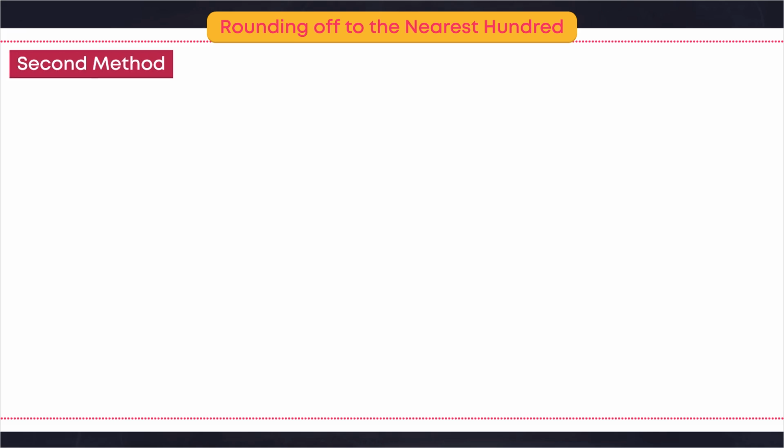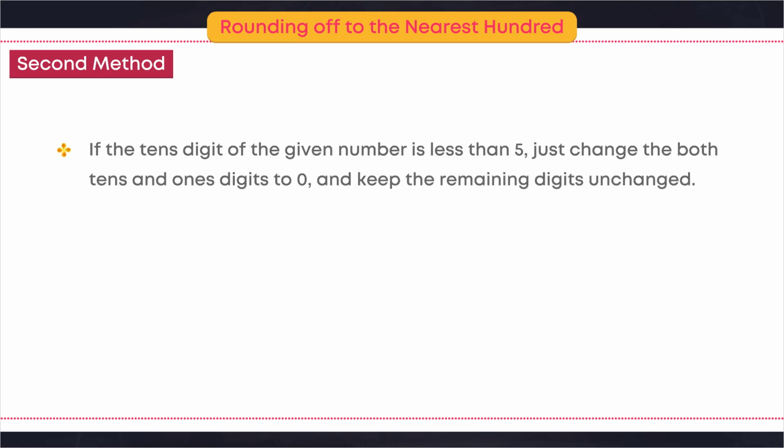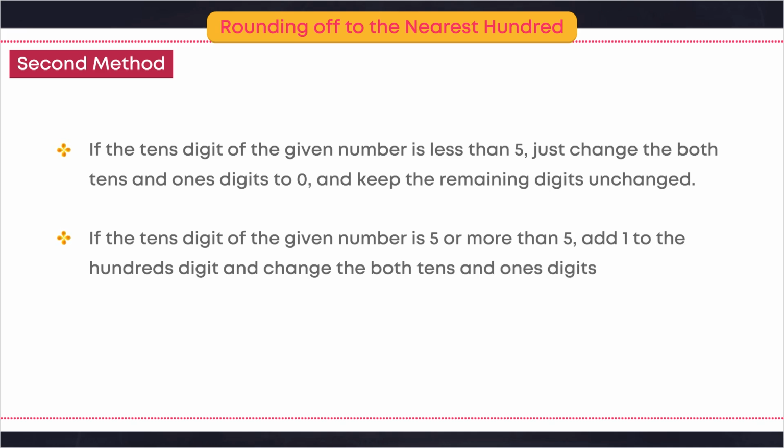Second method. If the tens digit of the given number is less than 5, just change both the tens and ones digits to 0 and keep the remaining digits unchanged. If the tens digit of the given number is 5 or more than 5, add 1 to the hundreds digit and change both the tens and ones digits to 0. Keep the remaining digits unchanged.